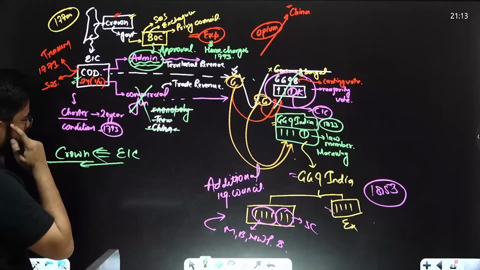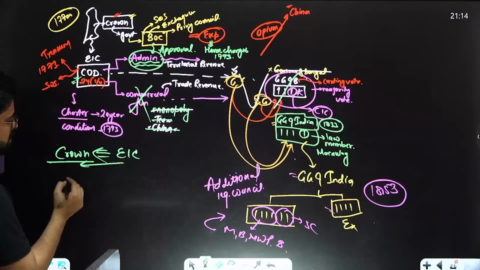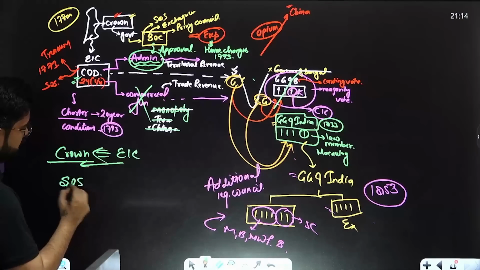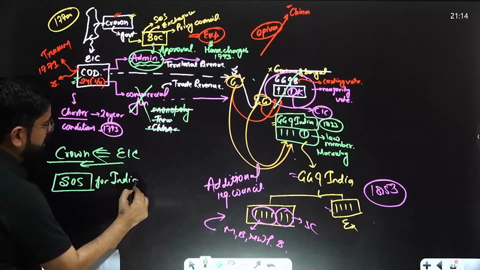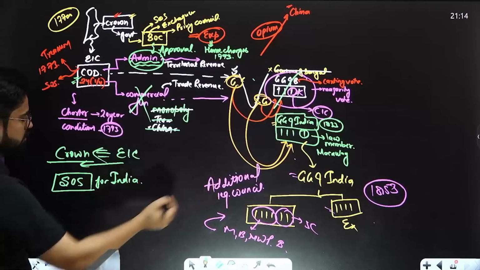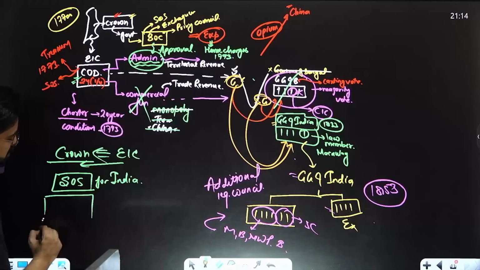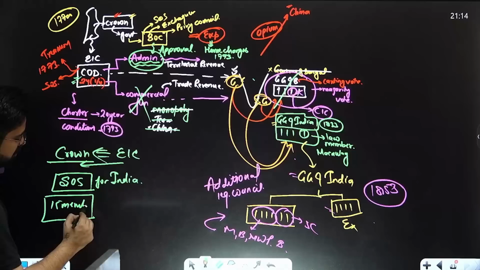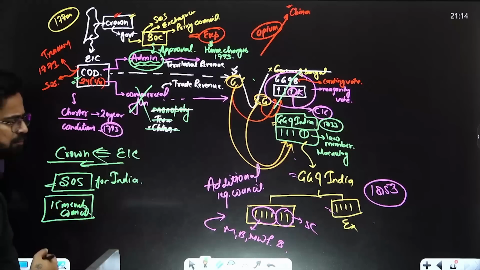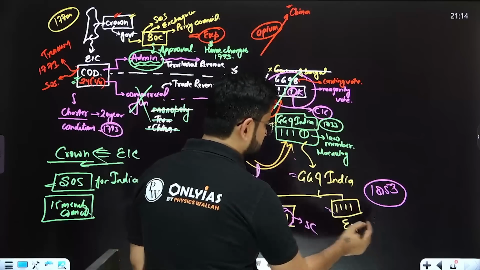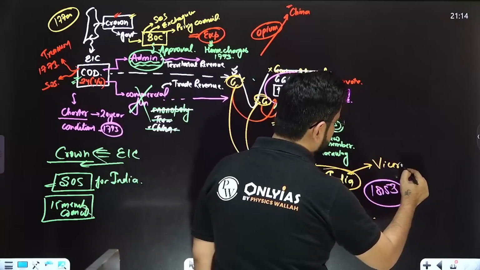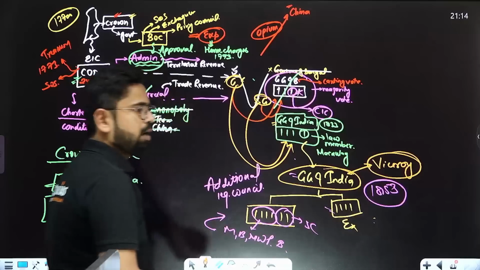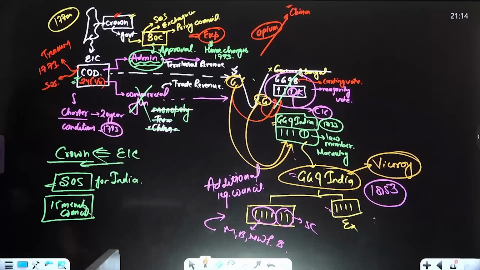That is one part. Second part, the Crown has to be assisted by a Secretary of State for India. There will be a dedicated person between the Crown and India. Plus the Secretary of State will be assisted by a 15-member council. This is an advisory body which will help the Secretary of State manage India. Another thing happened in India, a minor change: the Governor General of India will be renamed Viceroy, and will become the representative of the Crown. They basically became government servants now.